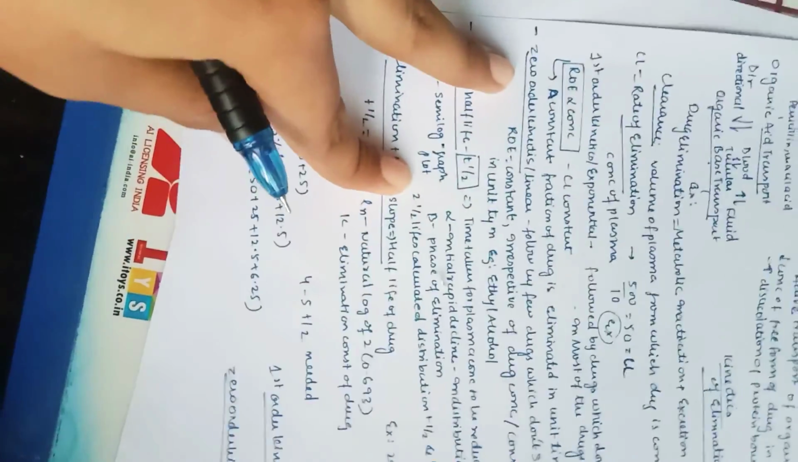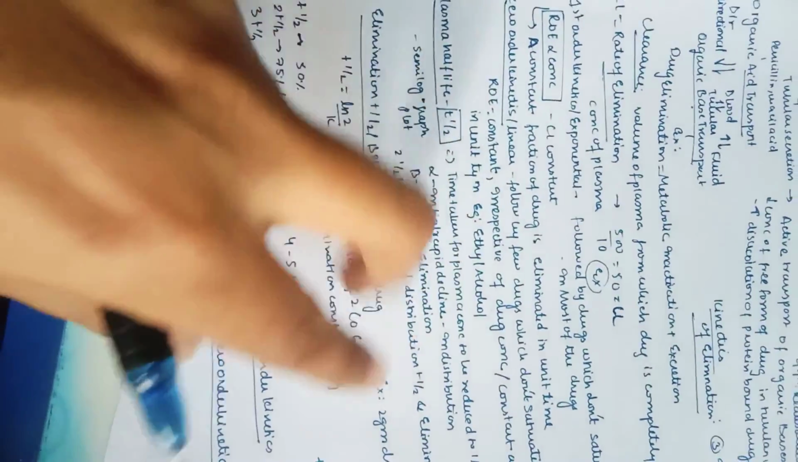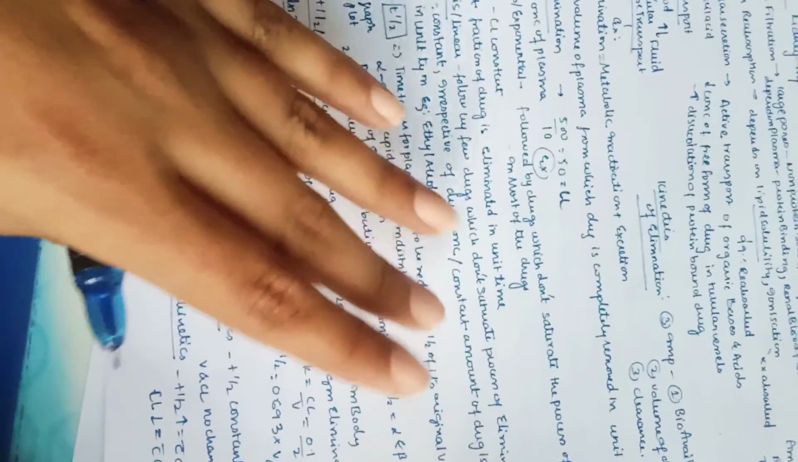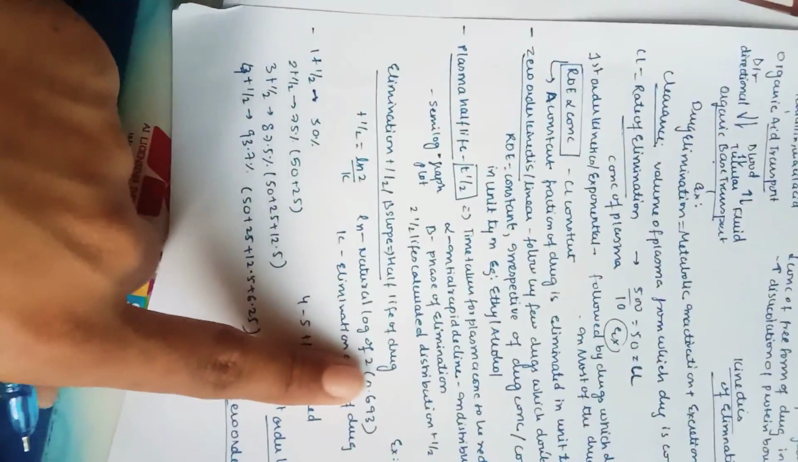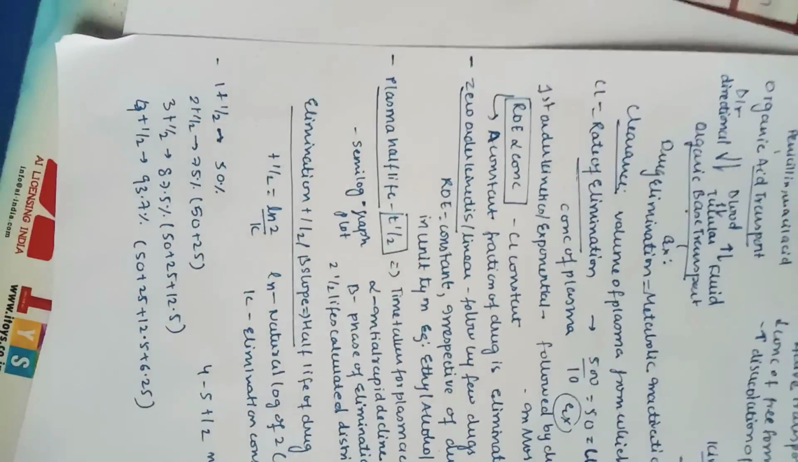Next, zero order kinetics, also known as linear kinetics. This is followed by only very few drugs, which saturate the process of elimination. Here the rate of elimination is constant irrespective of the drug concentration, that is, a constant amount of the drug is eliminated in unit time. An example is ethyl alcohol. In zero order kinetics, plasma concentration increases disproportionately with increase in dose. Examples are phenytoin, tolbutamide, theophylline, and warfarin.